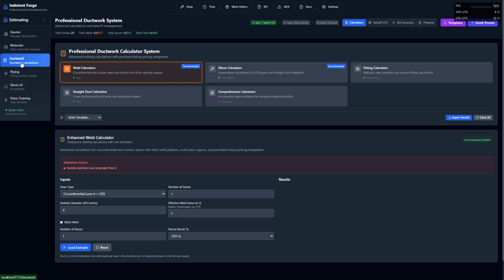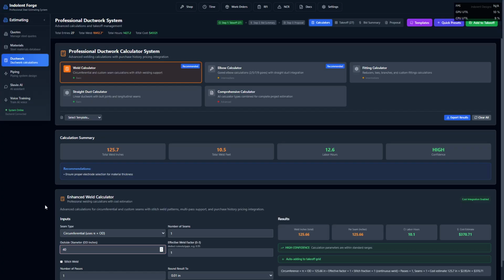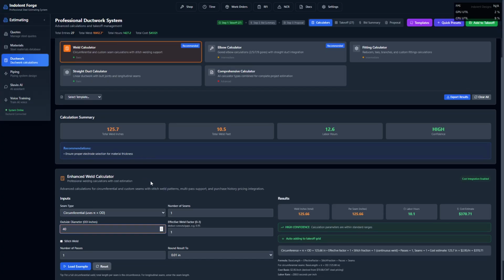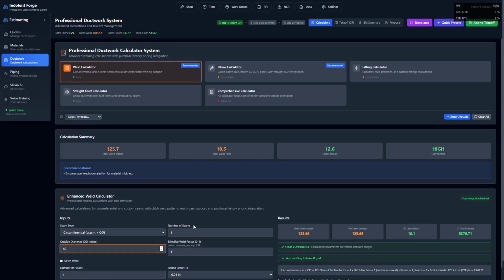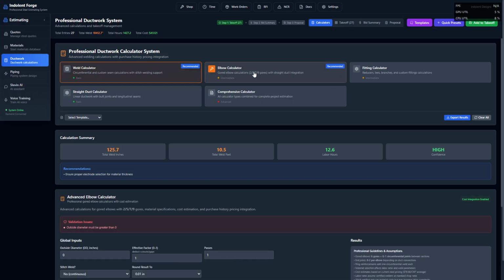This is the ductwork calculator. This is a weld inch calculator. So it'll help you calculate the weld inches. You just enter your outside diameter. We'll do a 40 inch, and it just tells me that I have 125 inches of weld on that with a single pass, in case I needed to know that. High confidence. There's an elbow calculator.